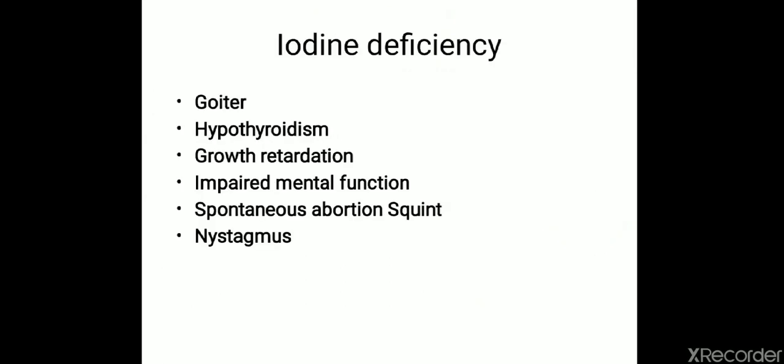So iodine deficiency can produce goiter. Goiter means diffuse enlargement of thyroid gland. So it can be either due to hypothyroidism or due to hyperthyroidism. So iodine deficiency produces goiter, hypothyroidism, growth retardation, impaired mental function, spontaneous abortion during pregnancy, and it can also produce nystagmus and squint.